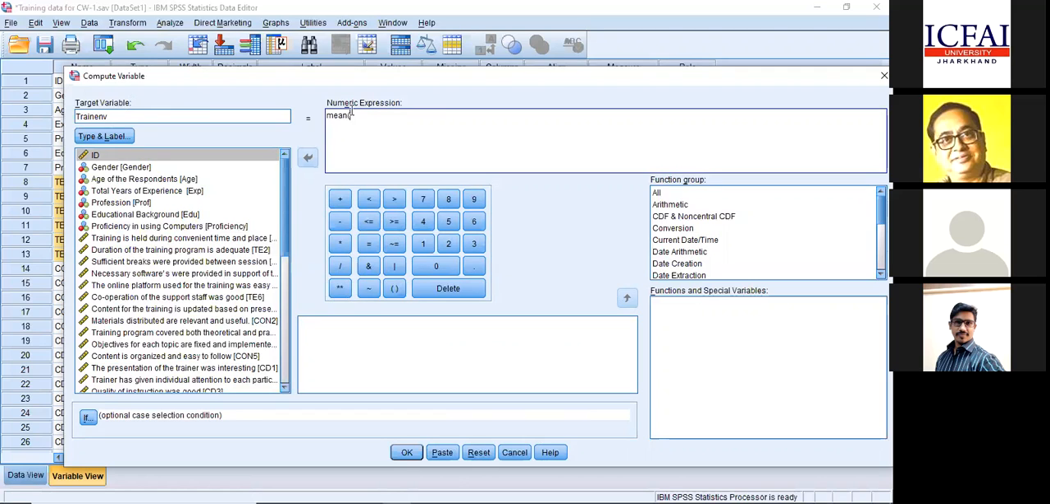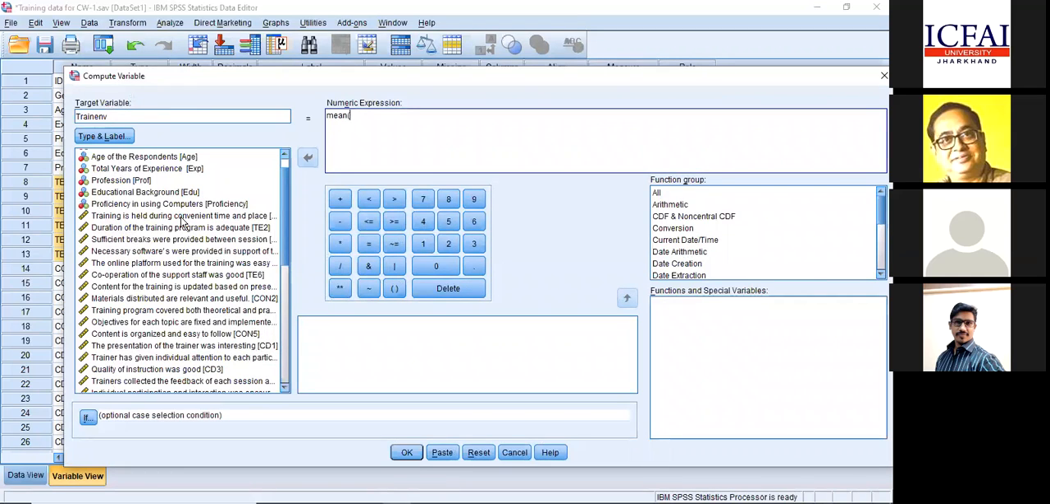Here you type mean, open a bracket, right? I'm just making a simple calculation, which you can do in Excel also. I'm clicking the first variable. Double clicking on it, this variable will enter here. From what to what? From this variable to TE6, right? My statement itself is very clear. I want a target variable in my SPSS called training environment, which has the mean from the TE1 variable to TE6. So TE1 to TE6, and then I close the bracket.